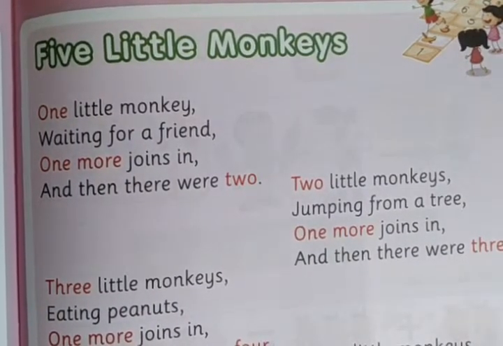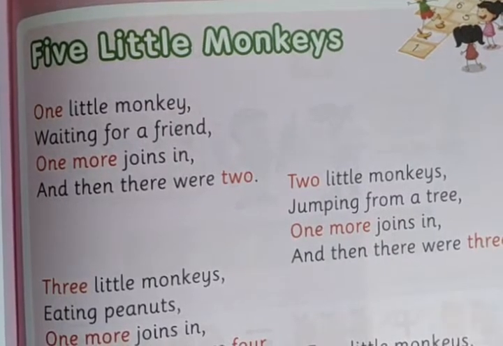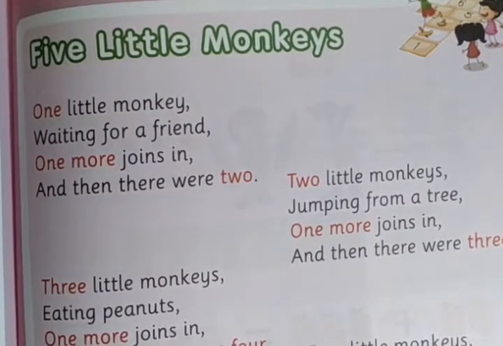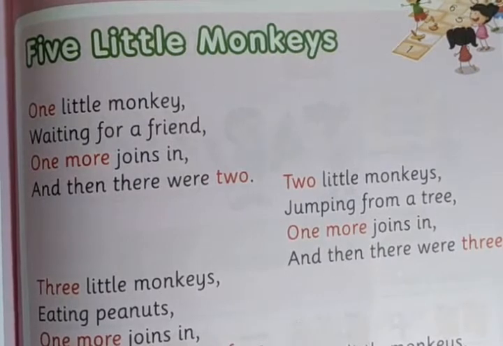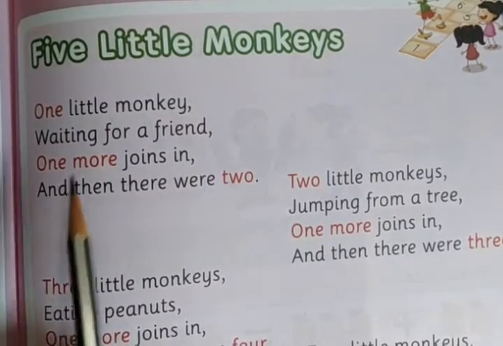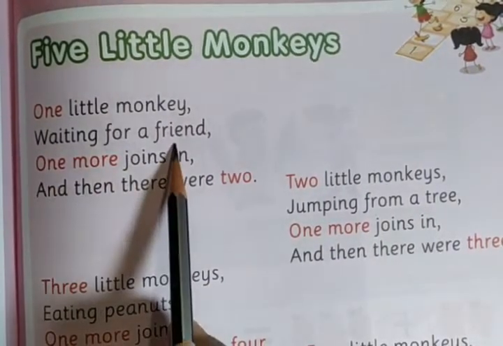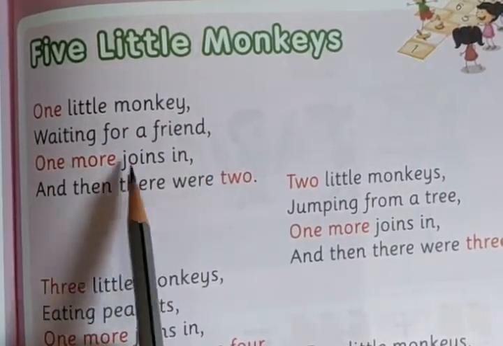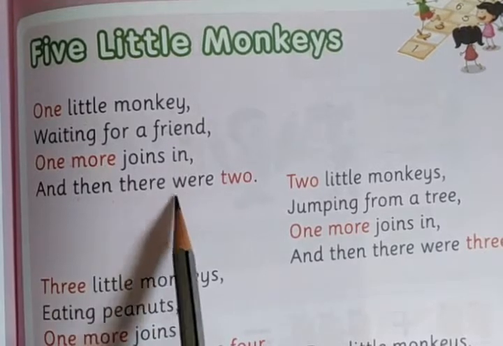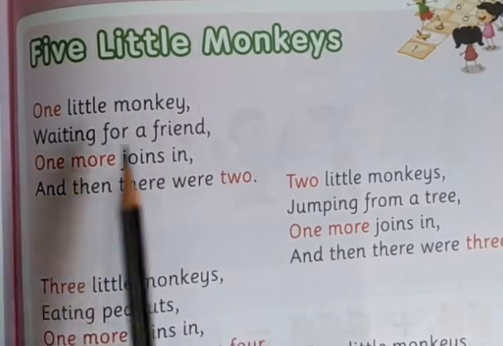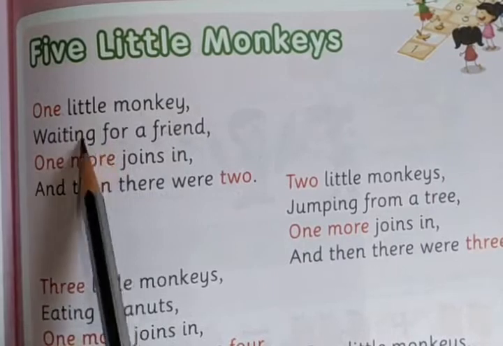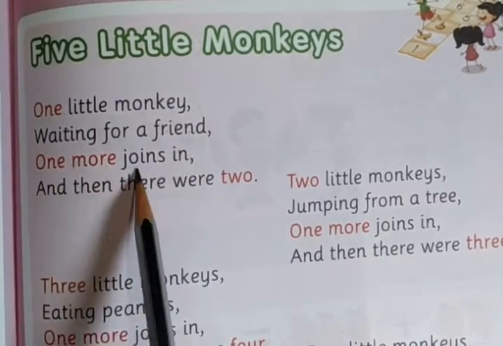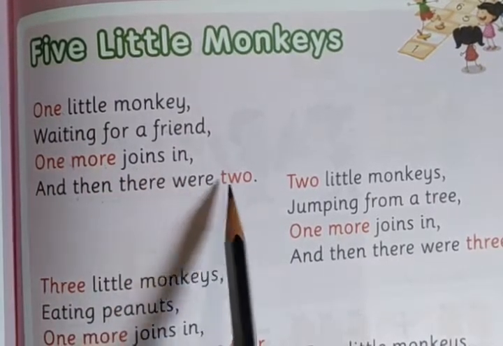5 little monkeys, right? So this is like a rhyme. 5 little monkeys is just like a rhyme. So 5 little monkeys. One little monkey waiting for a friend. One more joins in, and then there were two.